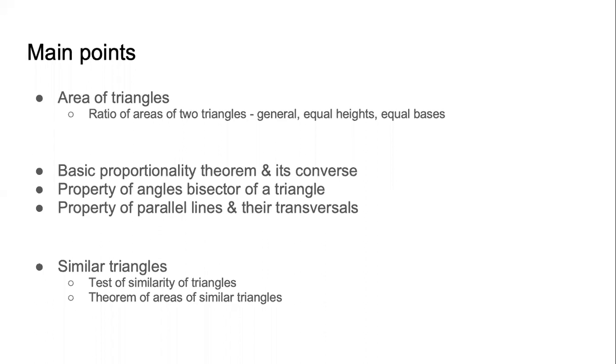We studied both congruence and similarity. We got the introduction last year. We are studying it in detail this year. So this year we understood the test of similarity. How do we know whether the triangles are similar or not? And we ended the chapter with another theorem, which is called the theorem of areas of similar triangles. This session now will be short. So we will only look at the first point, which is area of triangles. Only that point. Remaining parts we will cover in the next session.